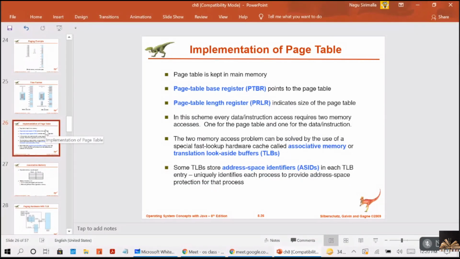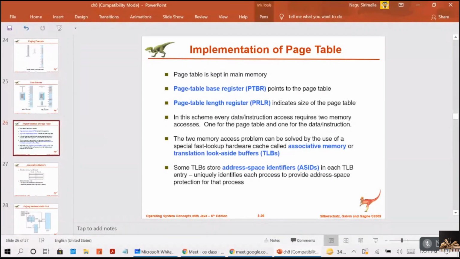Now, implementation of the page table, right? Coming to this, normally your page table is kept in the main memory only, and you have a register, the page table base register, which points to the page table. So it shows where your page table is stored in the main memory. And you have the page table length register, which indicates the size of the page table, right? What is the actual size of the page table? It will be indicated in the page table length register, right?